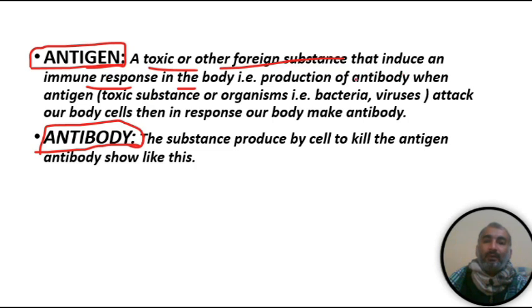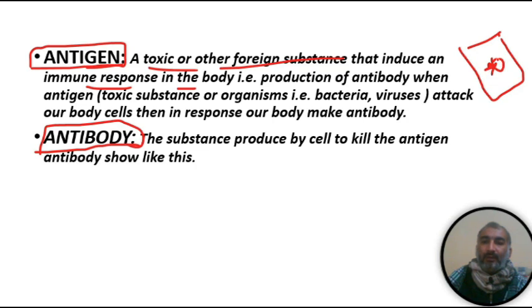In the previous slide I gave the example of a bacteria entering our body. The bacterial wall has different proteins that could be an antigen, and our body can make a response against the bacterial surface or membrane.